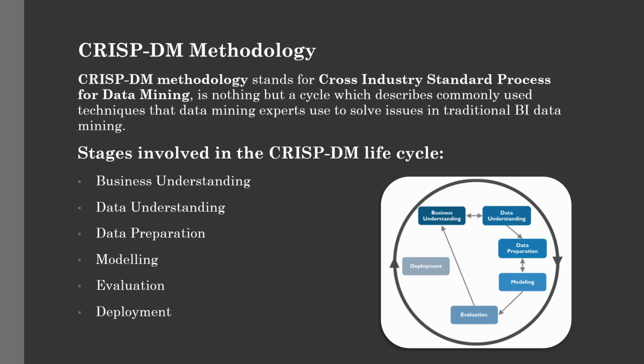The third stage is data preparation. This stage covers all the activities for constructing the final data set, which is the data that will be fed into the modeling tools, from the initial raw data. Data preparation tasks are likely to be performed multiple times and not in any prescribed order. These tasks include table, record and attribute selection, as well as transformation and cleaning of the data for the modeling tools. Which means our next stage will be the modeling stage.